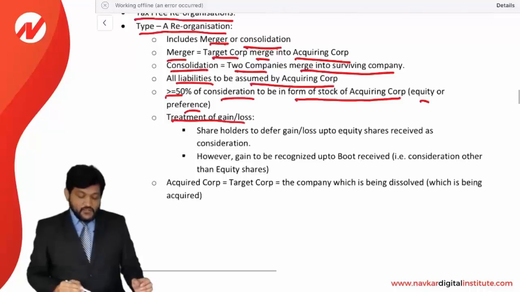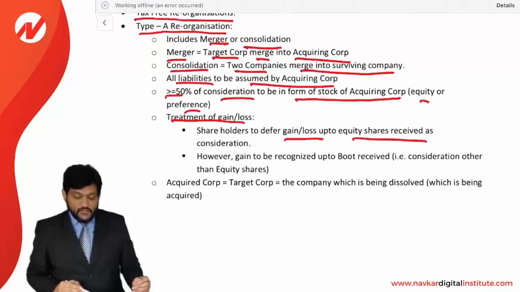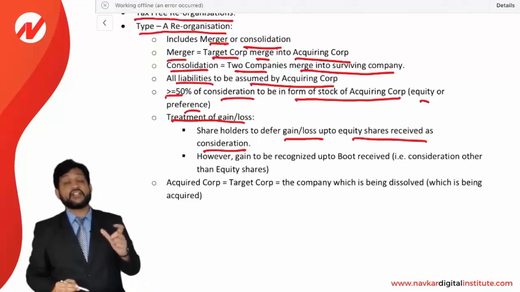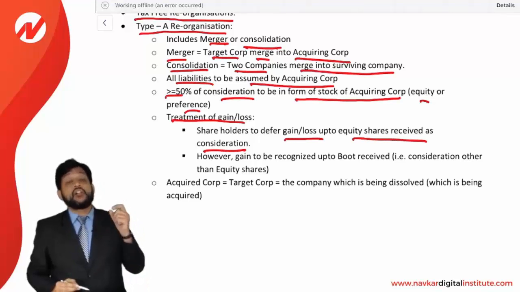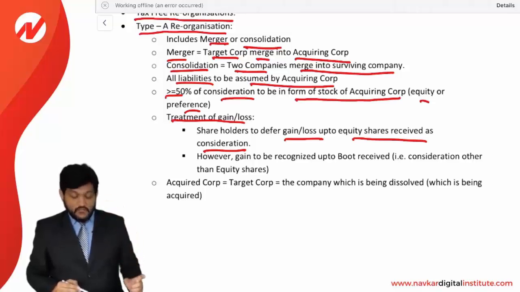Treatment of gain or loss. Shareholder to defer a gain or loss up to equity share received as a consideration. Look at the word: shareholder can defer the gain on exchange of an equity stock. However, gain is to be recognized up to boot received. Boot means anything other than equity.